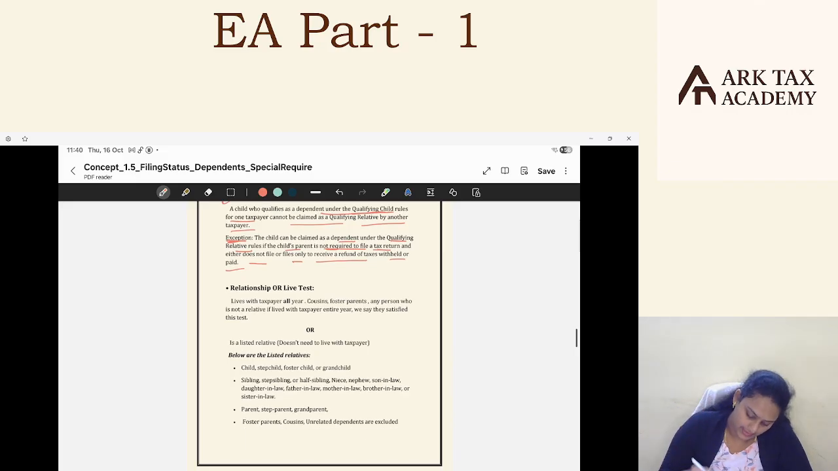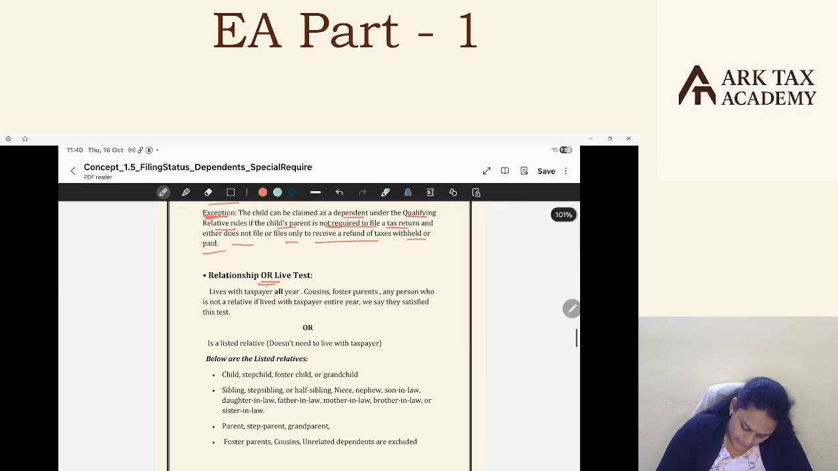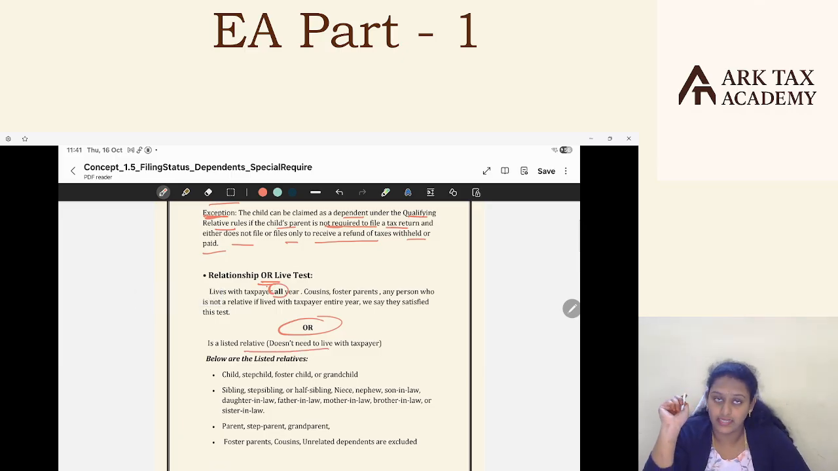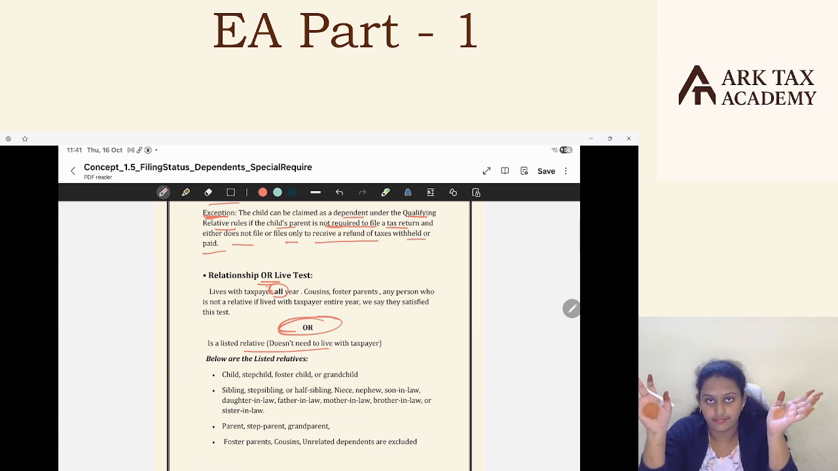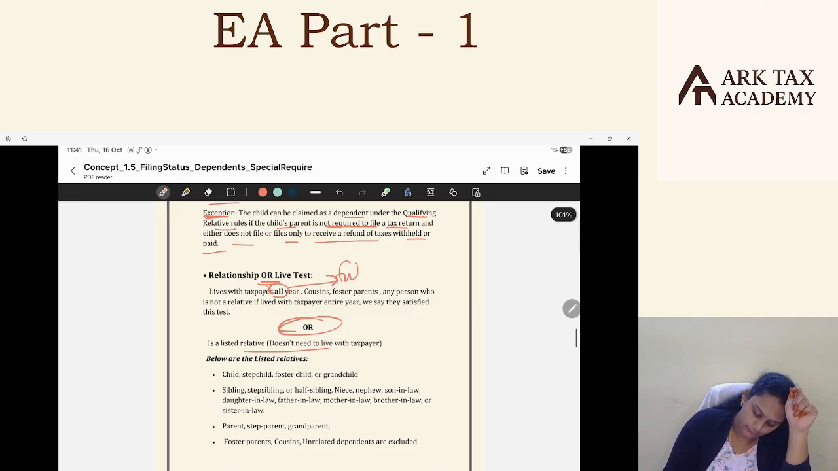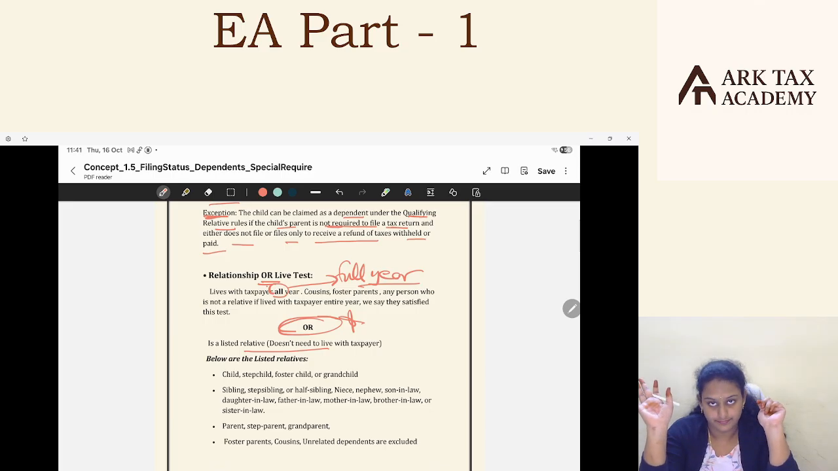Okay. The next one is the relationship or live test. Very important. Lives with the taxpayer all year. It's an or condition. Either they should be a relative, or they should live with the taxpayer. It's an or condition, not an and condition. Either they should be a relative to us, to the taxpayer, or that person should live with the taxpayer for the full year. Important. First, I will say they should be relatives.